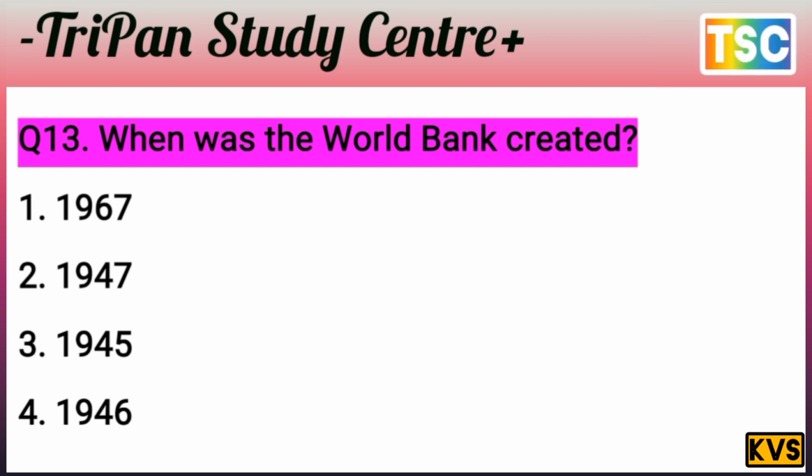Three options are nearby, but one is different. It means 1967 we eliminate here. It's very different. Only 47, 45, 46 remain. That's important.